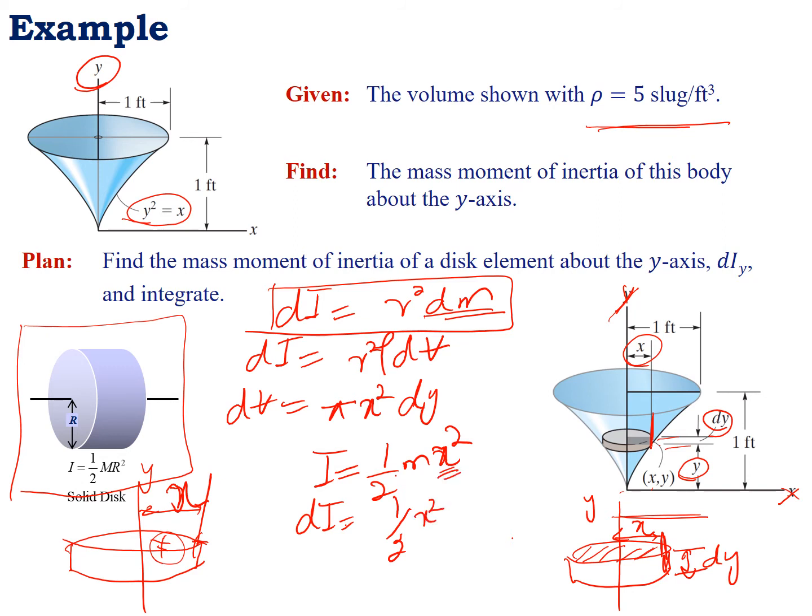So x square is a constant, but the mass will become dm. So we have to change dm with rho dV in this equation. So dI will be equal to half x square rho dV. So I have to place the value of dV in this equation.